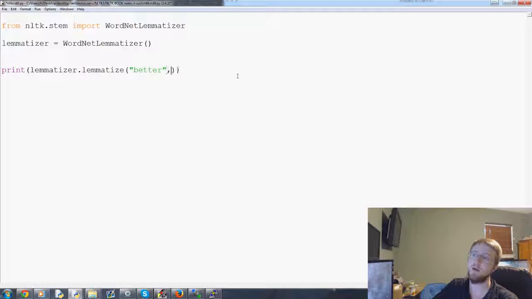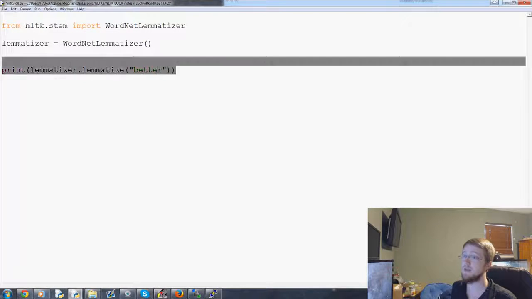Now that we know, the default parameter for lemmatize is going to be pos equals noun. So if you have something that is not a noun, you have to pass through the part of speech tag. So keep that in mind when you lemmatize things. But anyway, lemmatizing is going to be better, in my opinion, than stemming, because it's going to give you an actual word, a word with a meaning, and it will actually group a lot of words together. And it does a better job, I think, than stemming does.